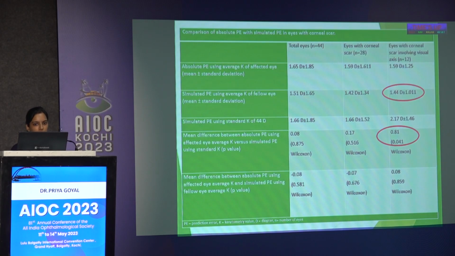Also, in the eyes with the corneal scar, we measured the absolute prediction error of the affected eye, and we compared it with the simulated prediction error of the fellow eye as well as the standard K values. We could not find any statistically significant difference just on the basis of presence of scar. However, when the scar was involving the central visual axis, we could see that high prediction error was seen with the standard keratometry value of 44 diopters, and when compared with the simulated prediction error using the fellow eye, there was no significant difference.